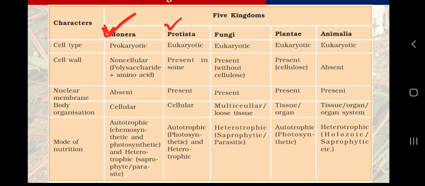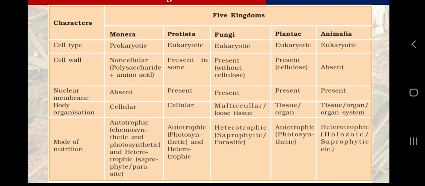When it comes to eukaryotes, they may be unicellular, they may be multicellular. If they are unicellular, they will be protist. If they are multicellular with chitin cell wall and heterotrophic mode of nutrition, they will be fungi. If they are multicellular eukaryotes with autotrophic mode of nutrition with cellulose cell wall, they will be plants. And if they are multicellular eukaryotes with heterotrophic mode of nutrition plus no cell wall, they will be animals. So this is an oversimplified explanation to remember and to have a very clear-cut idea about these kingdoms. So what I want to state here is that eukaryotic organisms which are not fungi, not plants, not animals are protista.